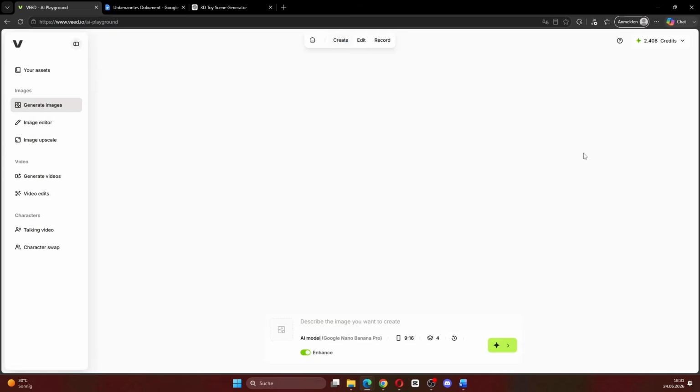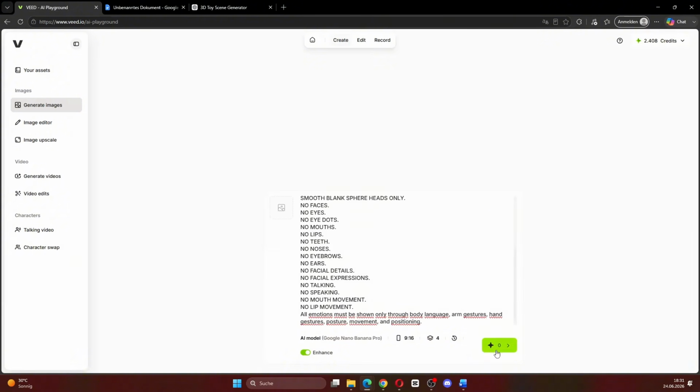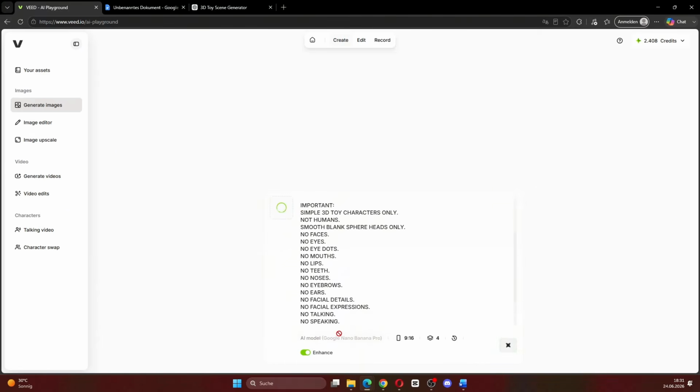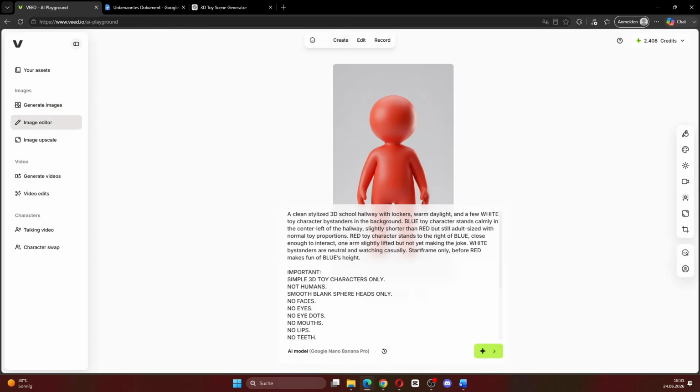Veed has different AI model options, but I personally like Nano Banana for this style. Now paste in the prompt. You can either generate it directly, or if you want a result similar to mine, you can also use this reference image. I will include the reference image in the document linked in the description. Then all we have to do is create the image.